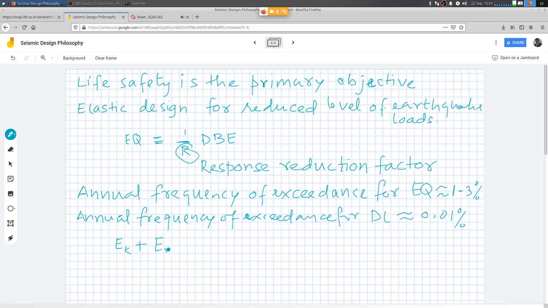And then there is dissipation energy, an energy loss mechanism. Together, these are the structural energy capacity. This should be greater than or equal to the earthquake input energy.